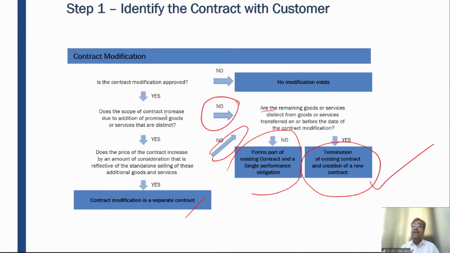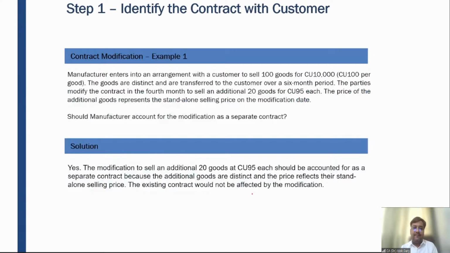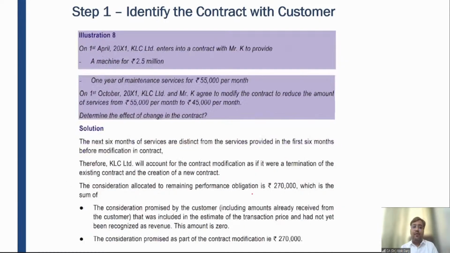So in this case, if the remaining goods and services are not different from the existing goods and services, you will say that it is a single performance obligation and it forms part of the existing contract, and the existing contract needs to be updated. So you need to look at whether it is a single performance obligation or a different performance obligation, right? Is it clear?